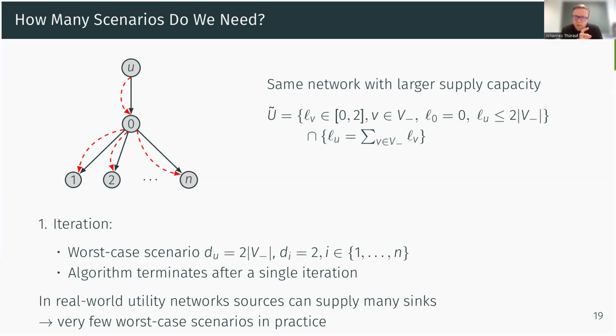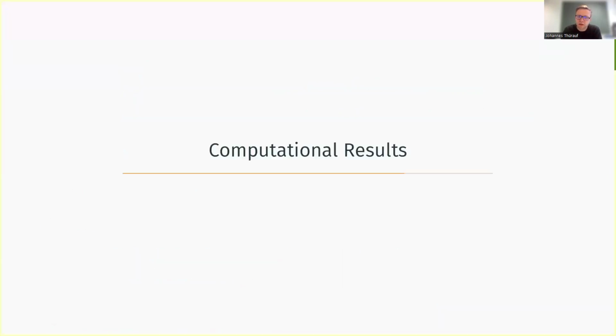So this example shows it's not a proof because there can be more complicated network structures where this does not happen, but it shows that there are some subgraphs where, when you have a large capacity for your sources, which is often the case in practice, you only need a very small number of worst case scenarios to cover all worst cases regarding the sinks. And this is exactly what we discovered in our computational results.